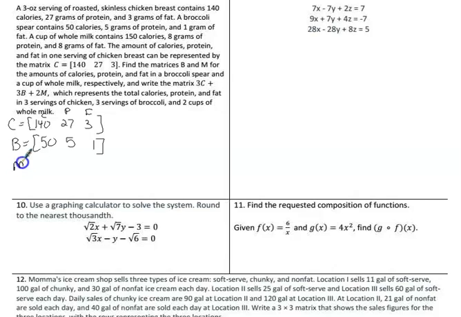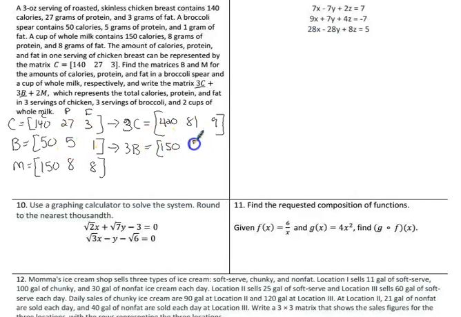And then milk has 150 calories, 8 grams of protein, and 8 grams of fat. And then we want to get 3 servings of chicken, so we need to find out what 3C is. 3C is 3 times everything in here. 3 times 140 is 420. 3 times 27 is 81. And 3 times 3 is 9. There's 3C. And then we need 3B also. Well, 3B is 3 times everything on this. 3 times 50 is 150. 3 times 5 is 15. And 3 times 1 is 3.